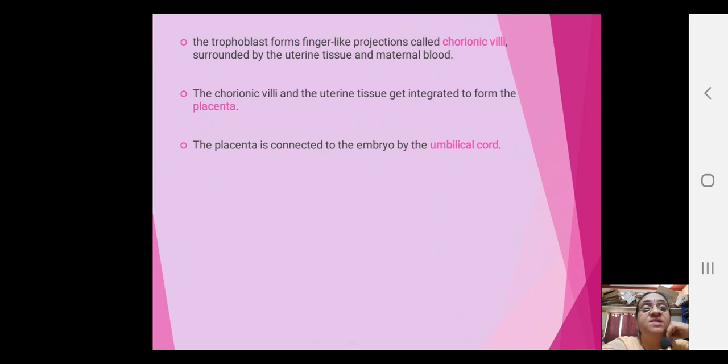The placenta is very important because it is a connection between the mother and the growing fetus. As the embryo grows further, we call it a fetus, or foetus also, as given in a few of the books. The fetus is trying to derive everything virtually from the mother's body. It cannot synthesize anything, so virtually from what the mother eats, it is going to derive all the nutrients. The fetus is virtually like a parasite on the mother's body, taking everything from it. The placenta is connected to the embryo by the umbilical cord.